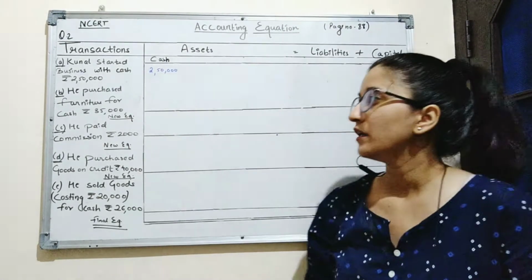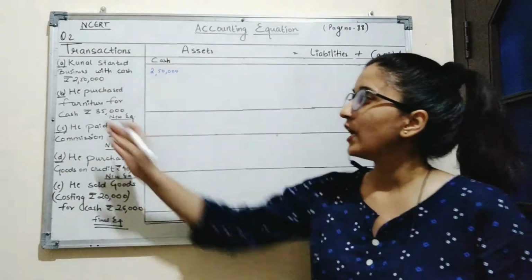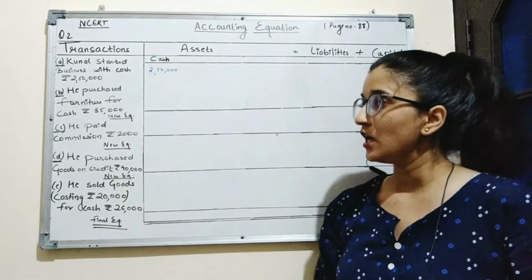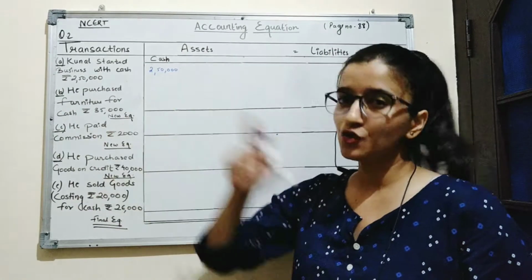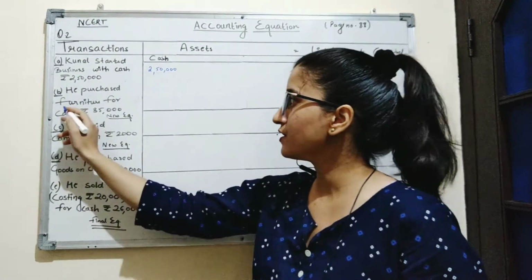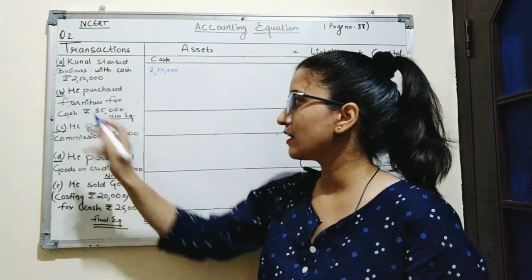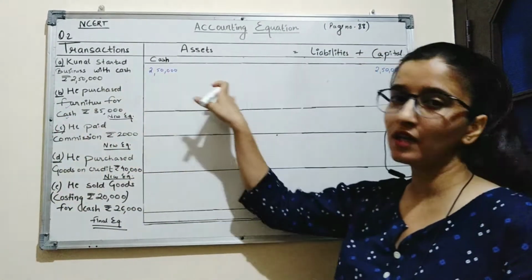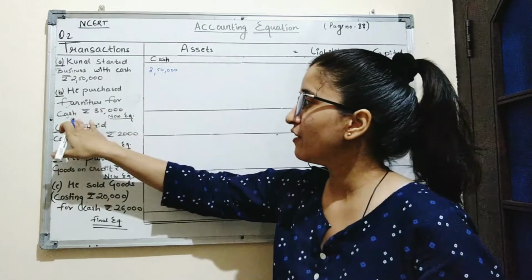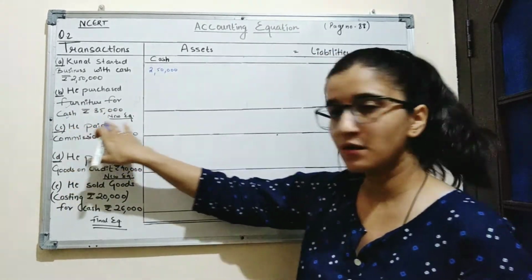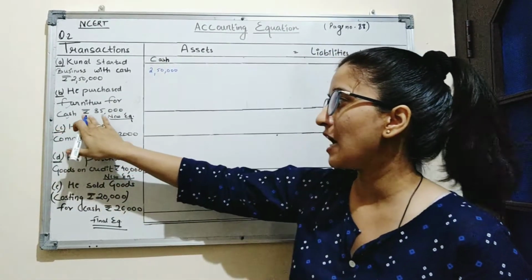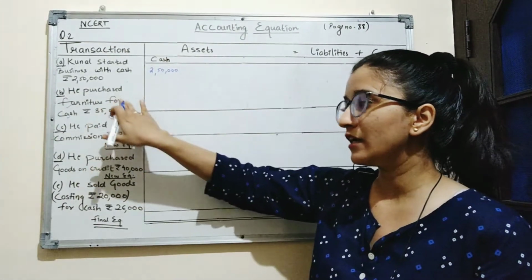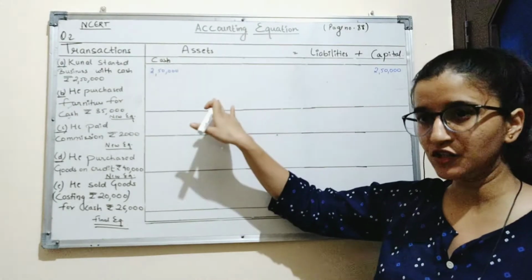Okay. Now, next transaction is he purchased furniture for cash rupees 35,000. So in this transaction, two accounts have been affected. First is furniture, second is cash. As we know, furniture and cash both are assets. So when the furniture is increasing by 35,000, at the same time cash is reducing by the amount 35,000, which means the equation here will remain unchanged.